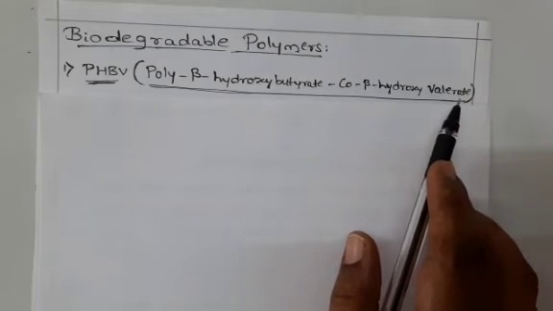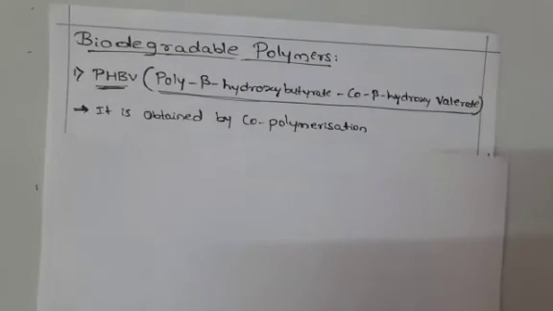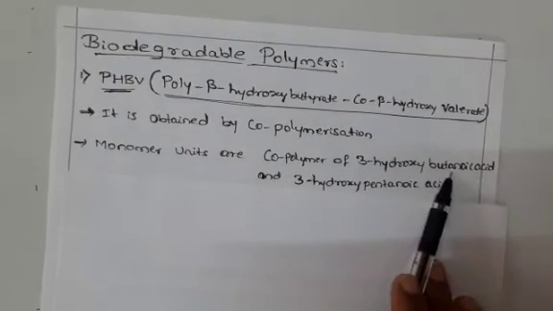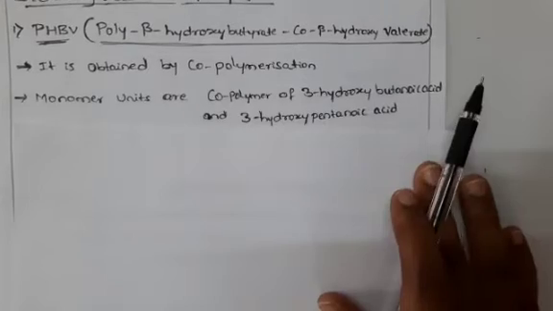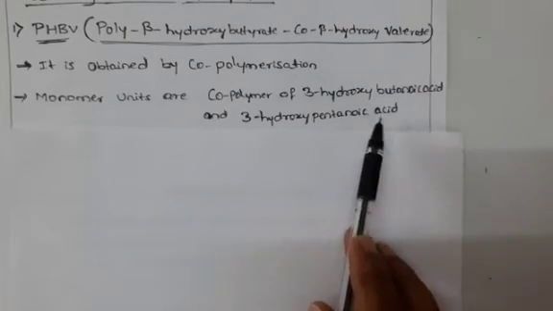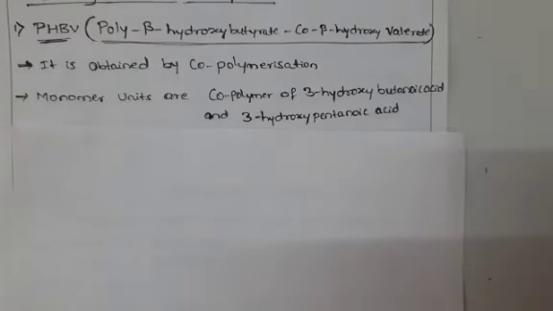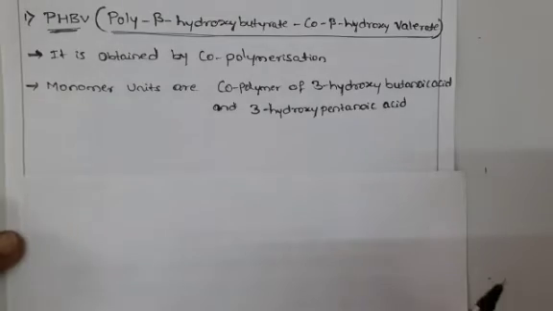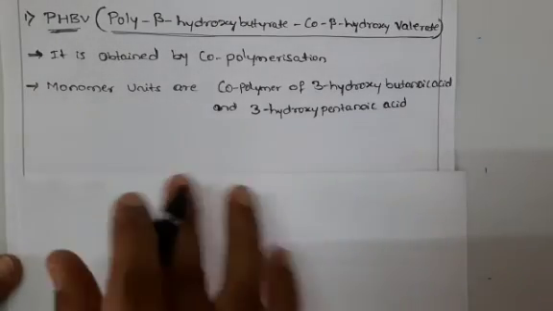The monomer units are 3-hydroxybutanoic acid and 3-hydroxypentanoic acid. These are the monomer units here. I will write the structure of 3-hydroxybutanoic acid and 3-hydroxypentanoic acid.